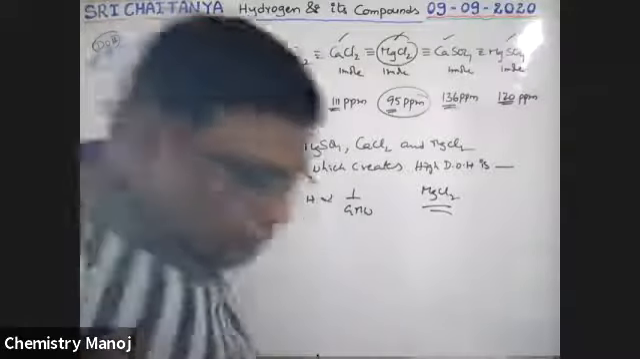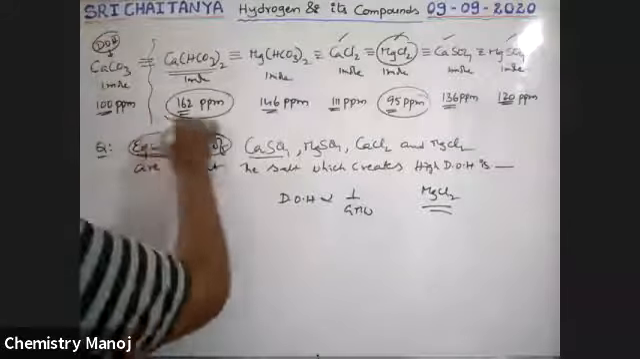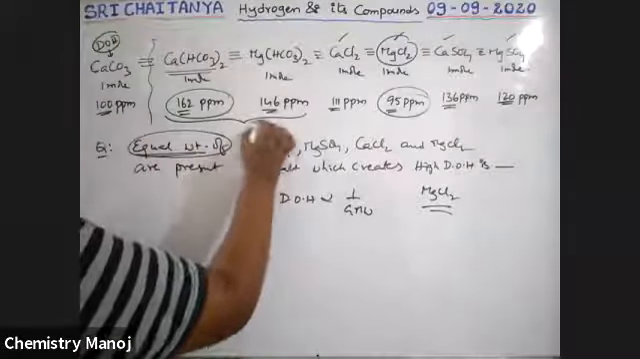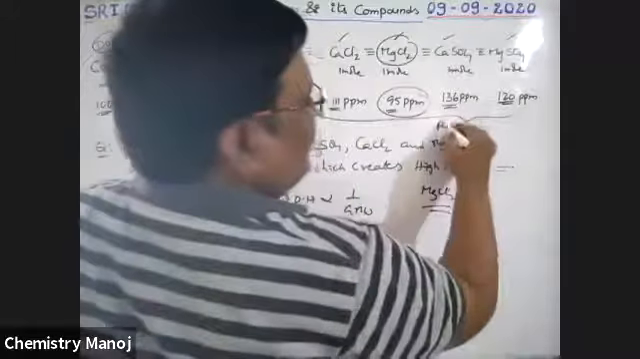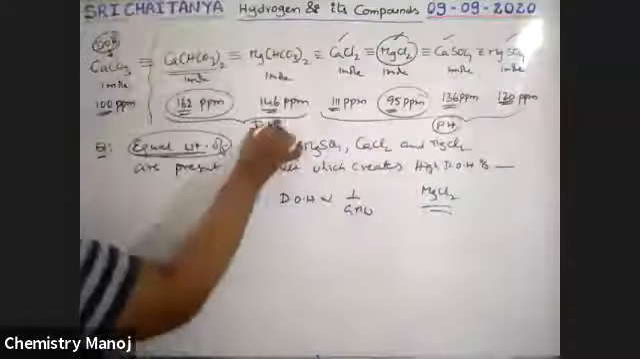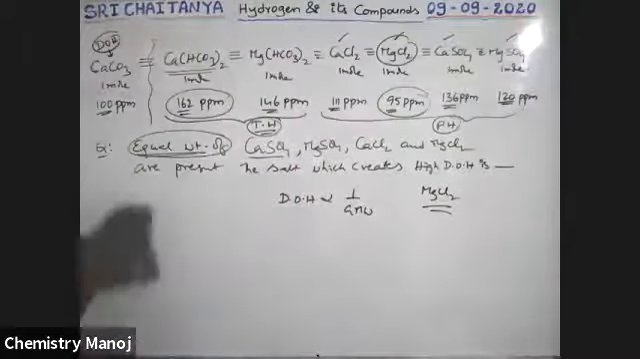Next. These two bicarbonates give temporary hardness. These 4 give permanent hardness. So these are temporary hardness, those are permanent hardness. Next.